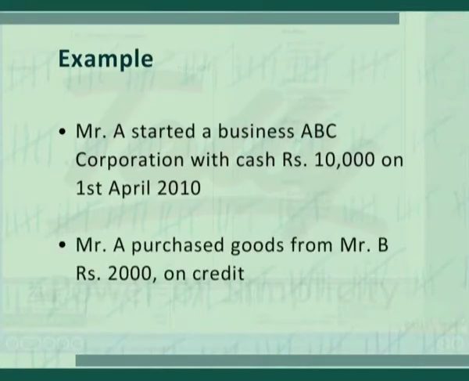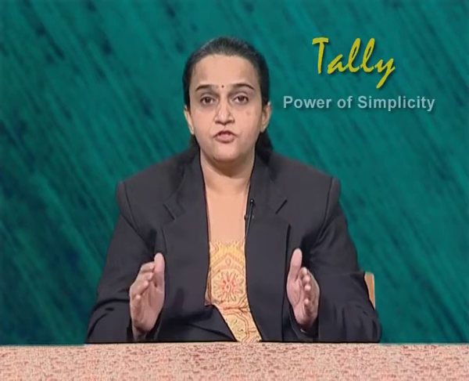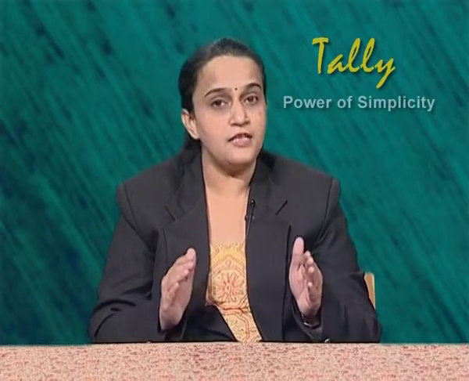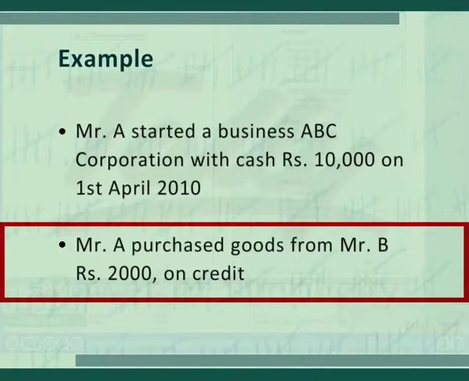Next example, Mr. A purchased goods from Mr. B worth rupees 2000 on credit. In this example, Mr. B supplied goods to Mr. A on credit, assuming that ABC Corporation is going to continue for next accounting period. It is not going to be liquidated. In this example, expenses are incurred but not paid. Under accrual concept, this transaction is to be recorded. Let's find the debit and credit for this transaction.